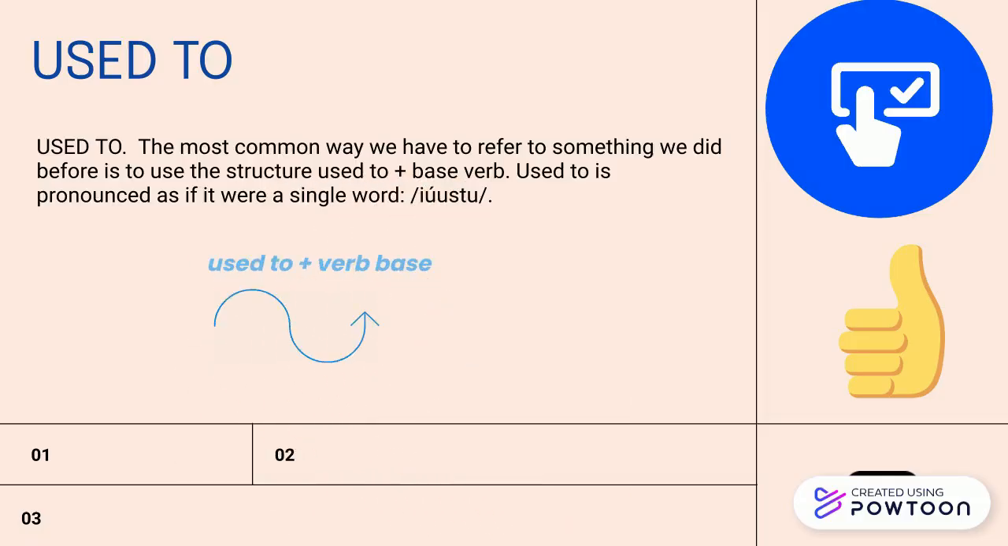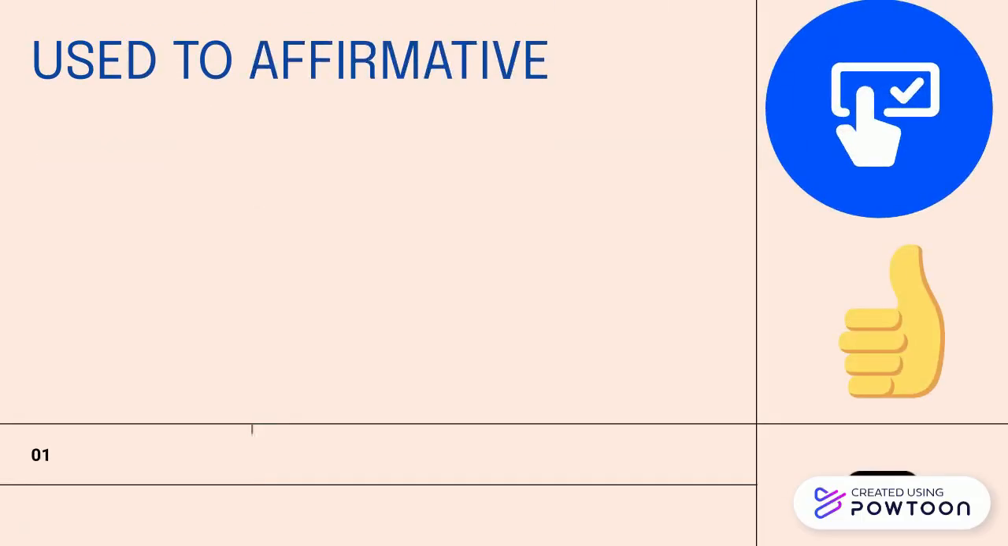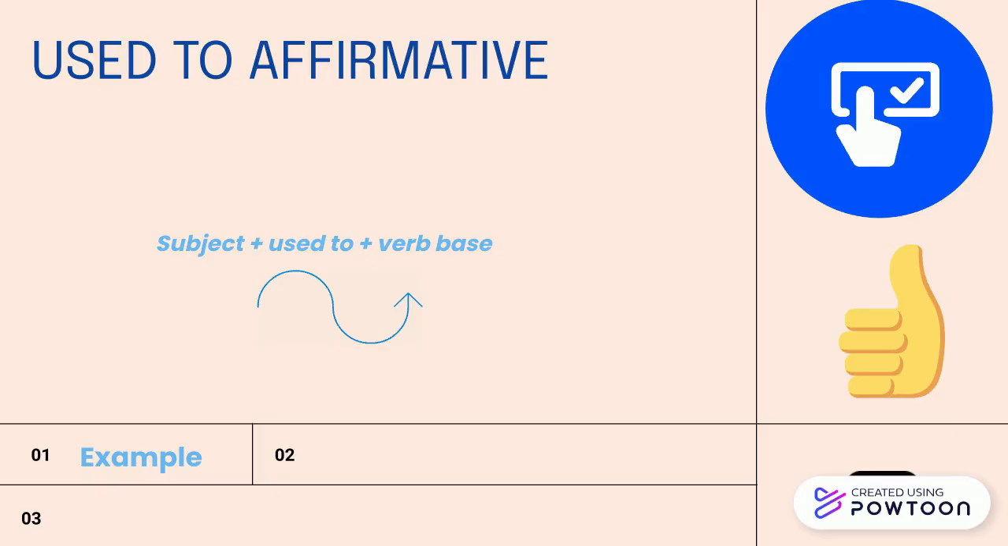The structure is used to and base verb. For example, she used to study mechatronics. Used to affirmative. The structure is subject, used to, base verb. For example, 1. I used to build simple circuits in my first semester. 2. She used to program robots every day.